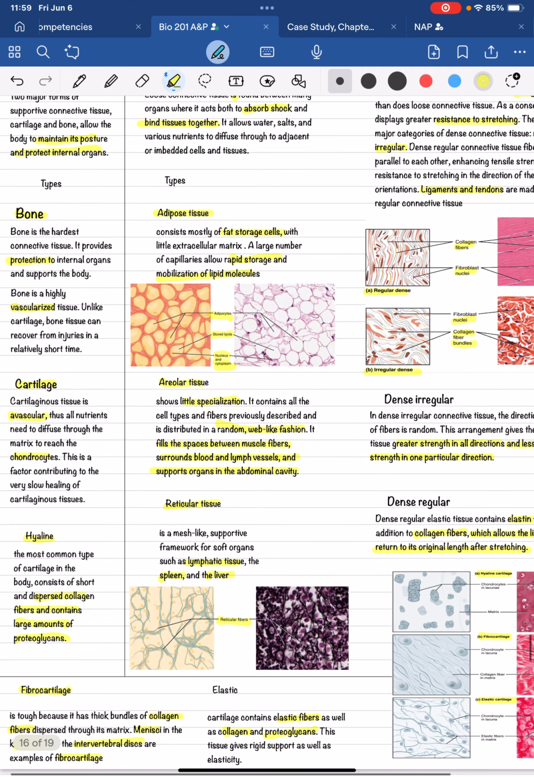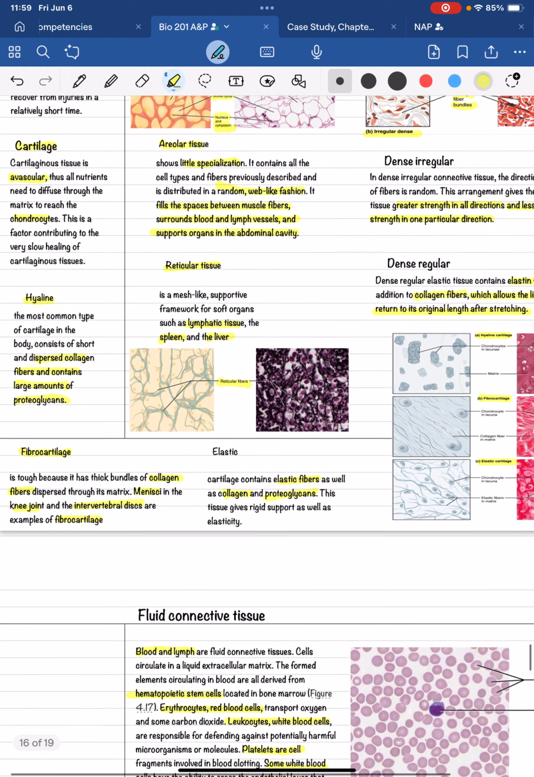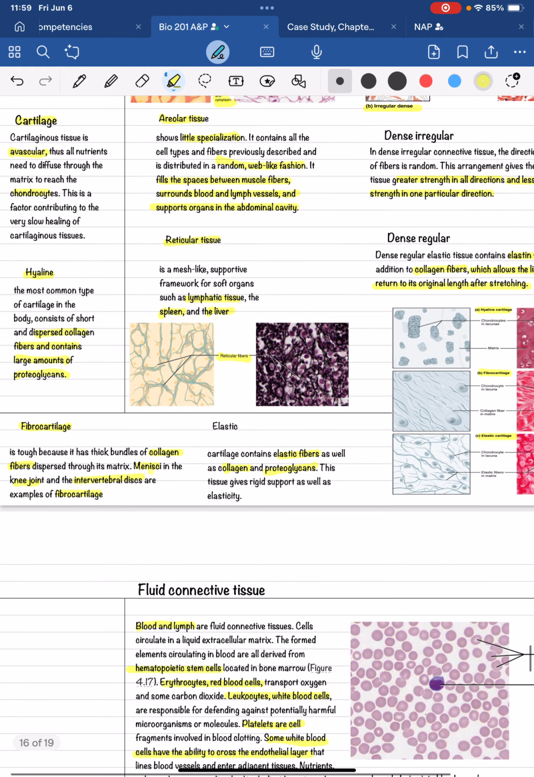The types of cartilage: hyaline, fibrocartilage, and elastic cartilage. Hyaline cartilage is the most common type of cartilage in the body, consisting of short and dispersed collagen fibers. Fibrocartilage, that's the menisci in your knee joint, and the intervertebral discs in your spine are examples of fibrocartilage. Elastic cartilage gives rigid support as well as elasticity, think earlobes.